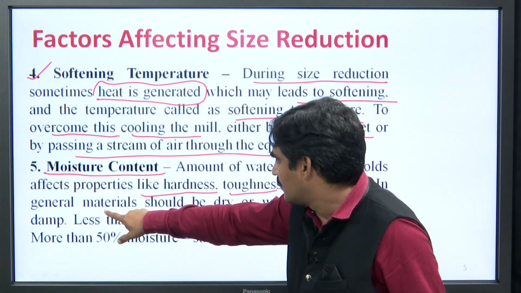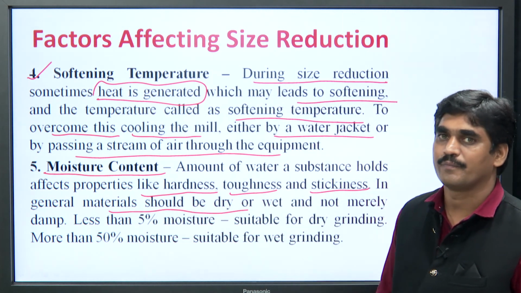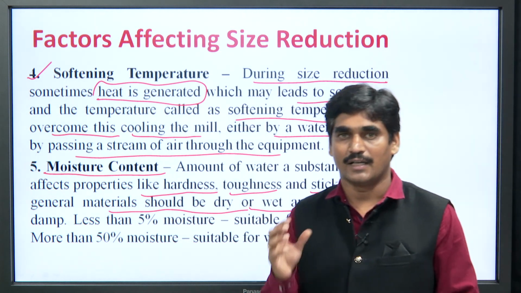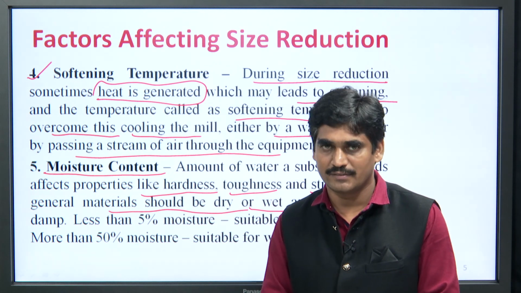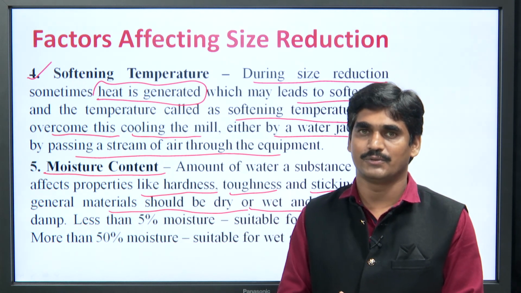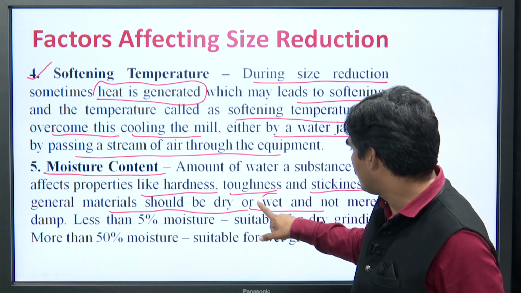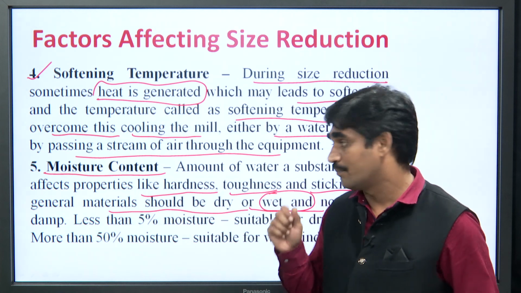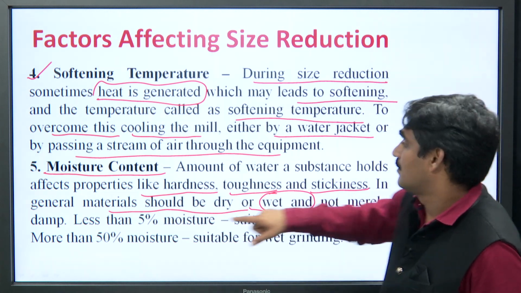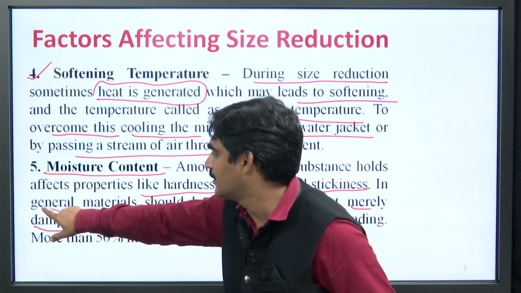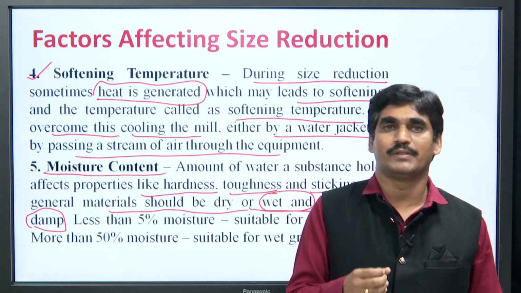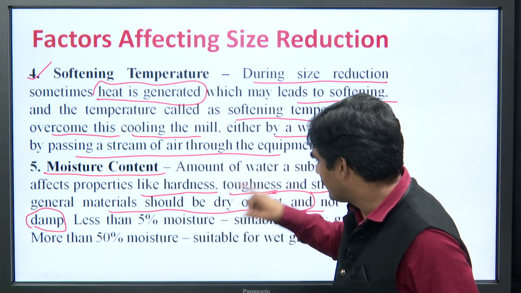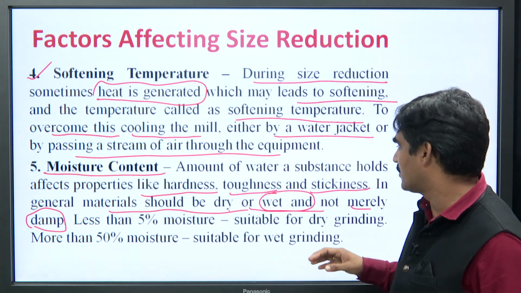Generally, material should be dry or it should be wet. Dry materials can be easily size reduced. Wet materials can also be easily reduced in size, but the material should not be damp. If it is dry, we can easily go for size reduction.